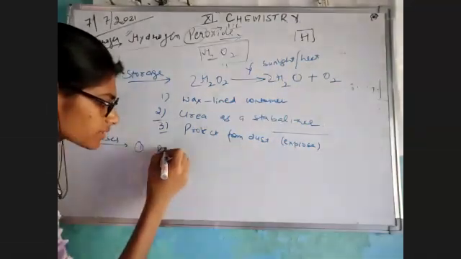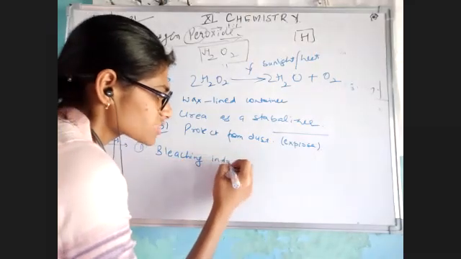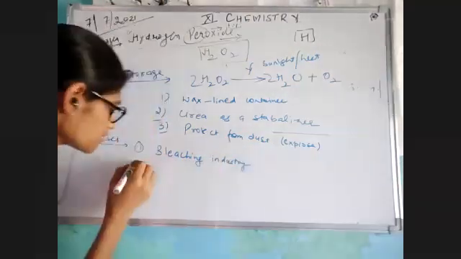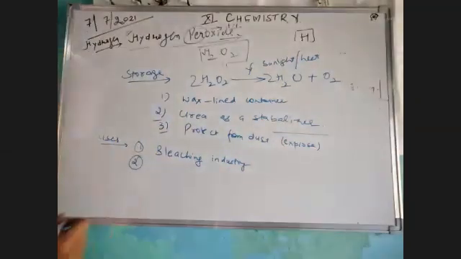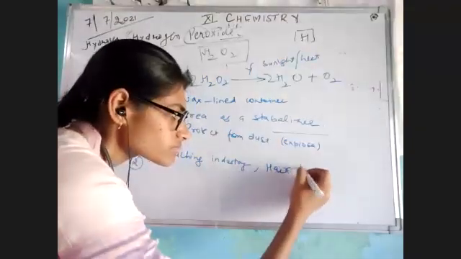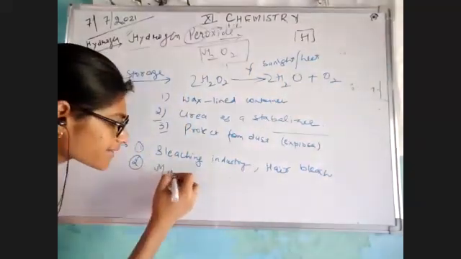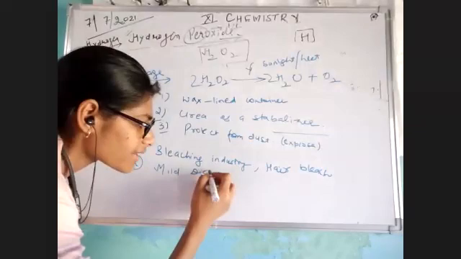bleaching industry. It is used in the bleaching industry, just to add some color. Second point is it can also be used as a hair bleach. And the second most important point is mild disinfectant.